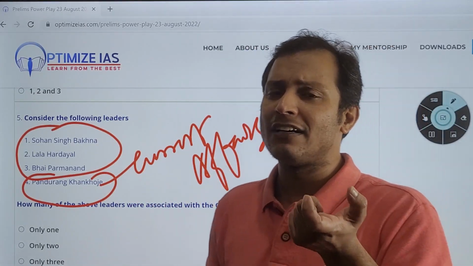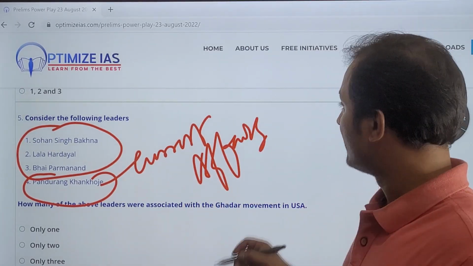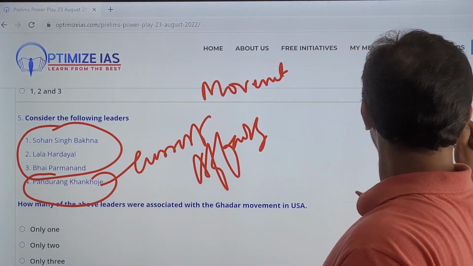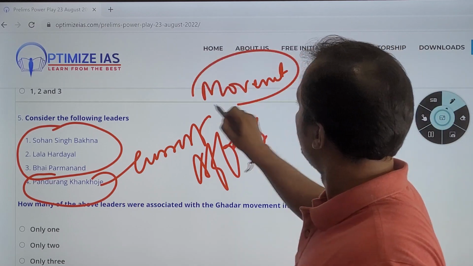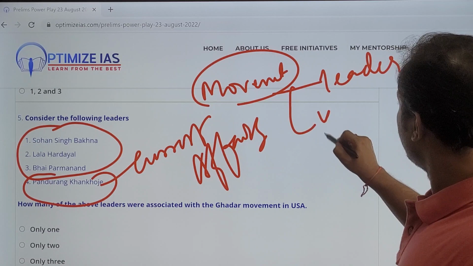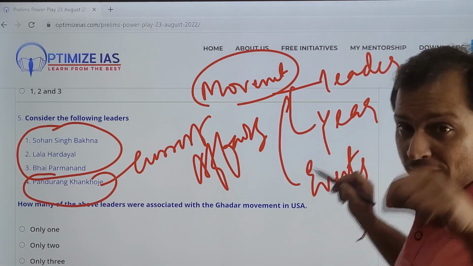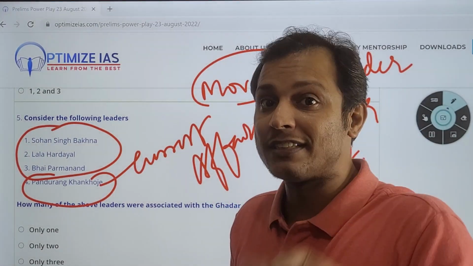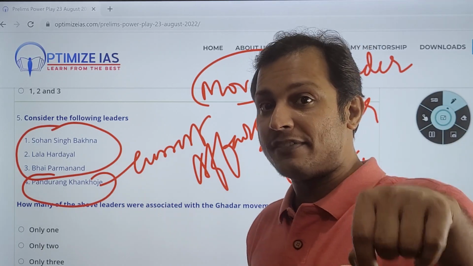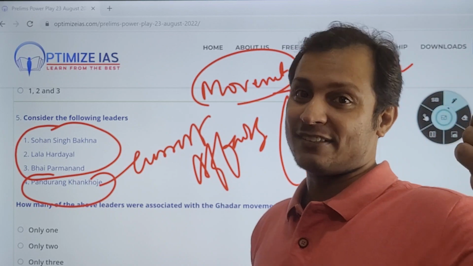Guys, one more trick I will tell you. Regarding any movement, what kind of questions can come? Questions regarding leaders can come, questions regarding year can come, questions regarding events can come. Can you tell me in the comment box which famous event was there related to the Gadar movement? Tomorrow I will answer this.